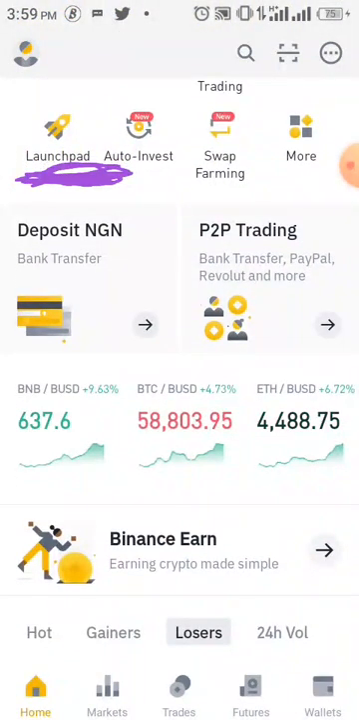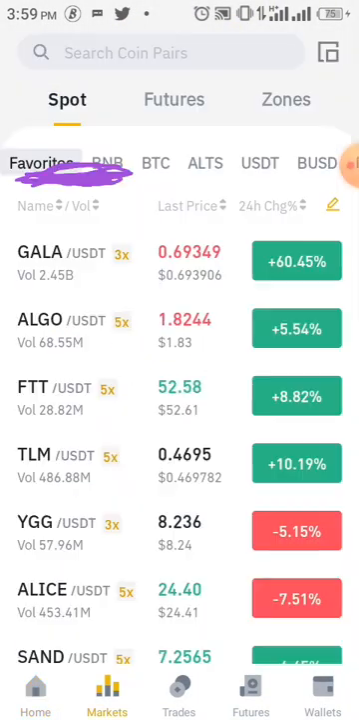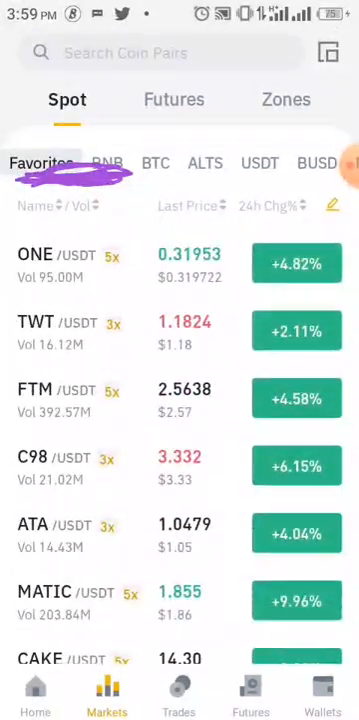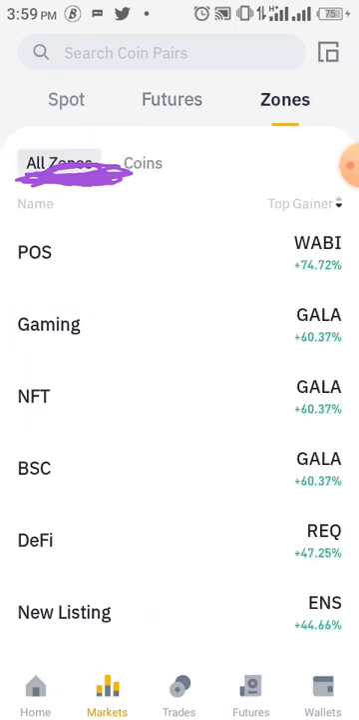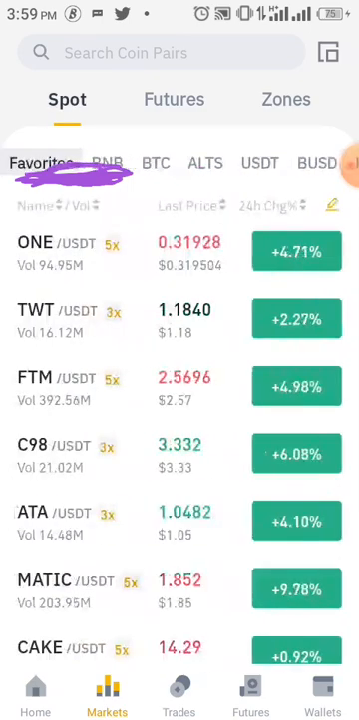Let's deep dive into our app. Now, if you go to the market, beside home, you click on market. Now you can see this under your favorites. You might not have all these there because I arranged this myself. You see spot, you see futures, and you see zones. What we are concerned with first is spot. Under spot, that's where the coins that you can trade and easily buy under spot trading are.